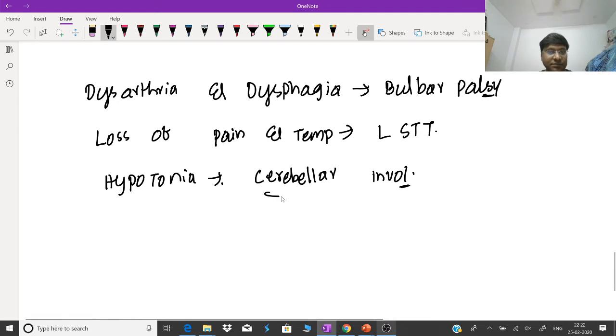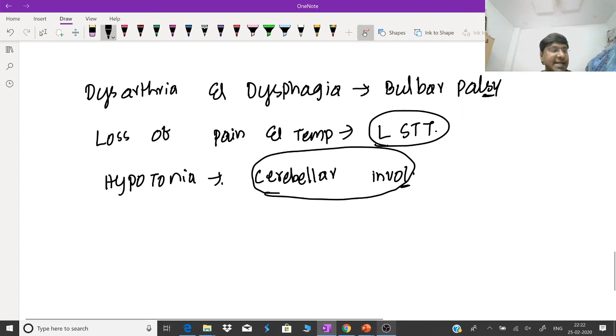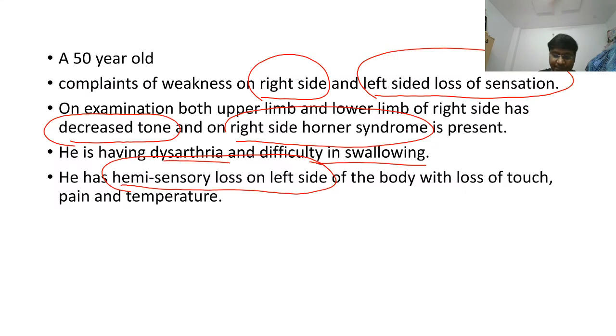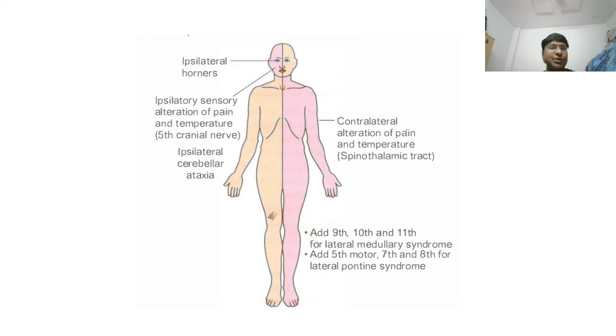Then, associated with that, there is also involvement of your cerebellum. And associated with that there is also involvement of your lateral spinothalamic tract. And if you see, the question also tells that the patient is having right-sided Horner syndrome, and there is also spinothalamic tract involvement on the opposite side. So this exactly is the scenario of the patient.